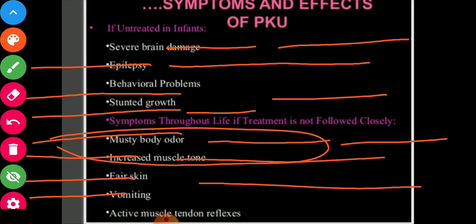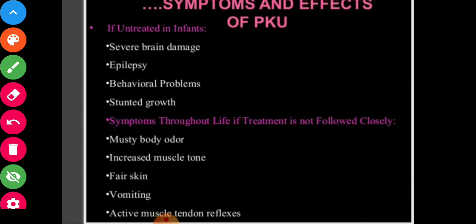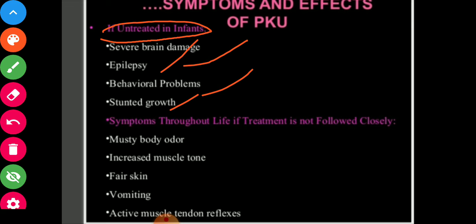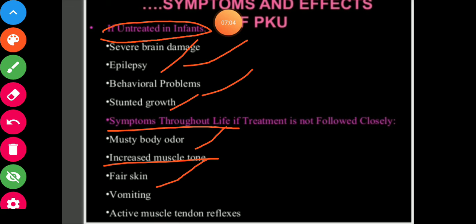Symptoms are there if untreated in infants. See here, severe brain damage, epilepsy, behavioral problems, and stunted growth. These are symptoms if it is untreated in infants. And other symptoms which are found in adults, mostly body odor, increased muscle tone, fair skin, vomiting, and active muscle tendon reflexes. They are shown in the adults.